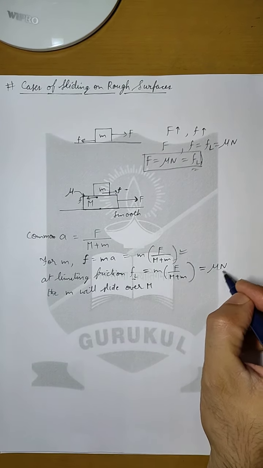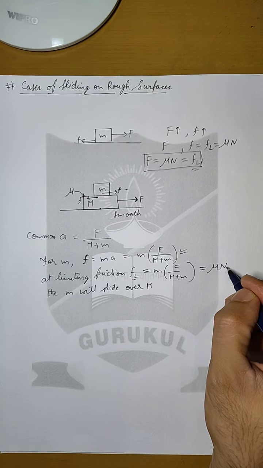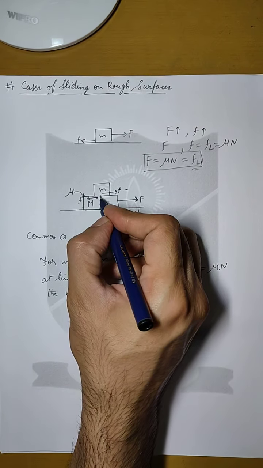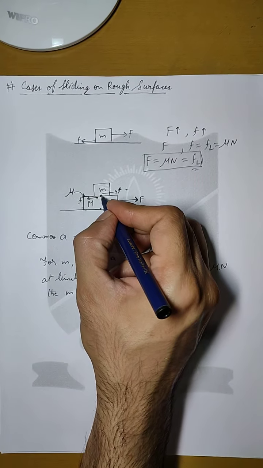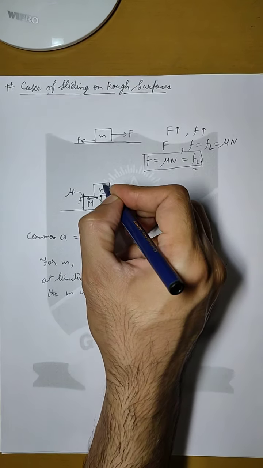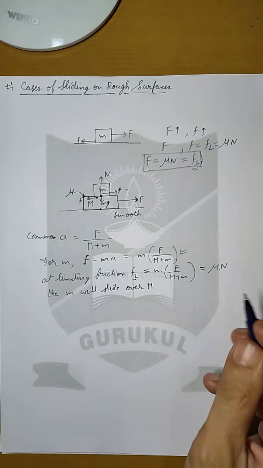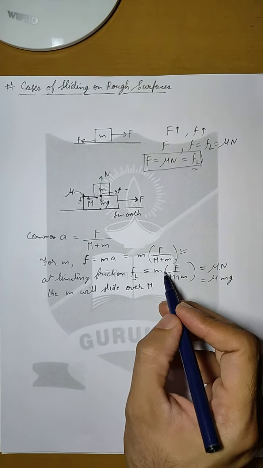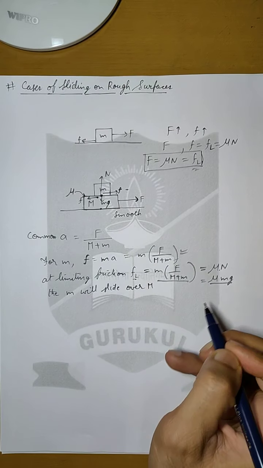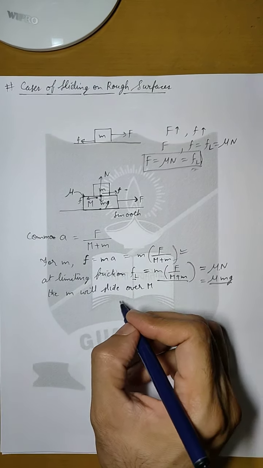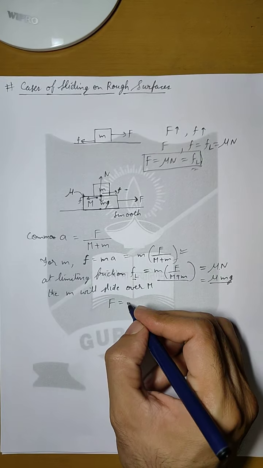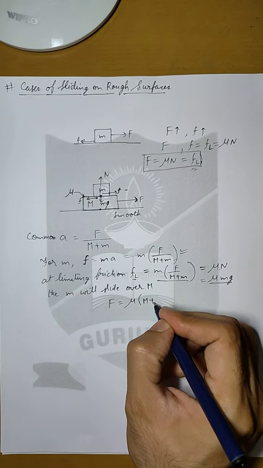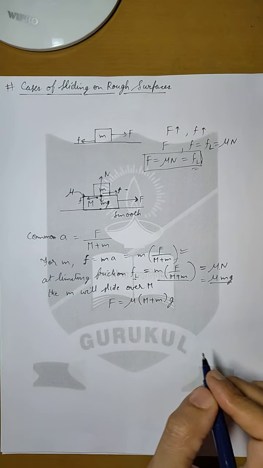So if we solve this, now this normal reaction will not be the reaction at the ground, it will be a reaction between these blocks. So in downward direction it is mg and in upward direction it is N. So this will be equal to mu into small m into g, and if we solve these two, then we can find the value of F, which will be mu times M plus m times g.